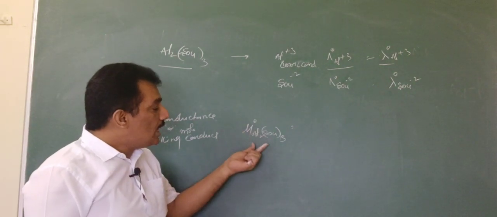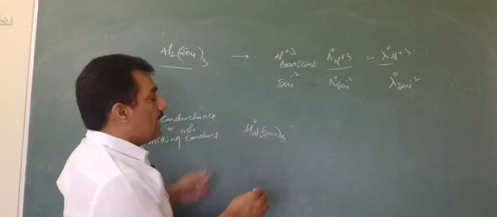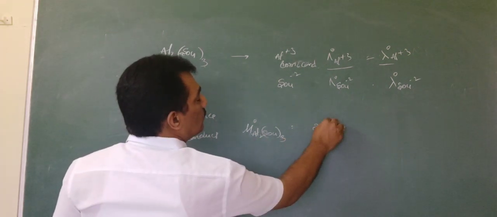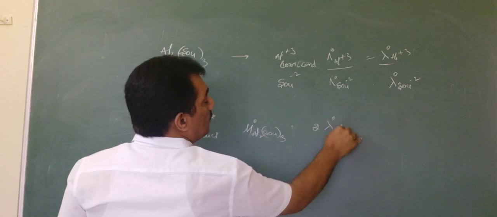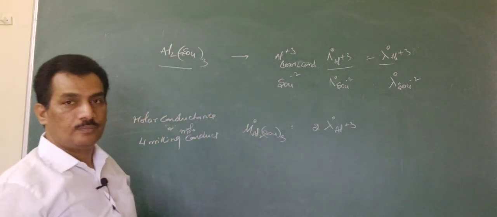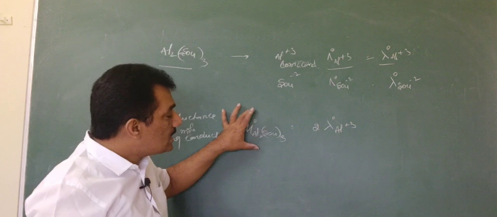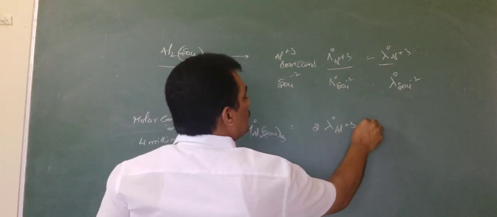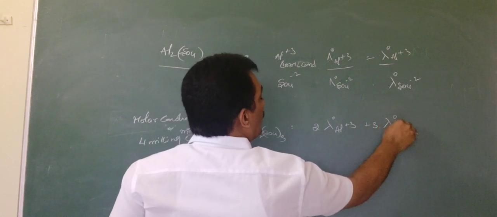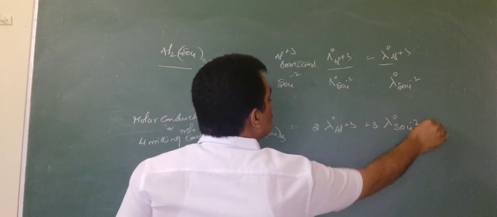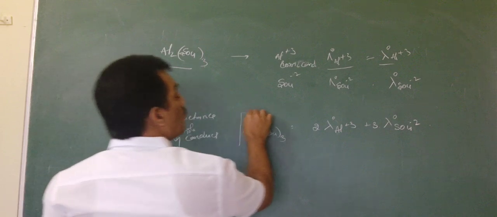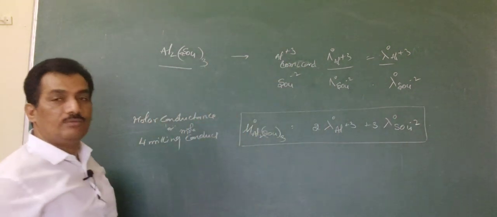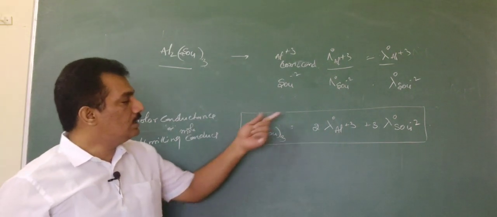Here this electrolyte has 2 Al³⁺ ions, so we have to consider 2 λ° Al³⁺, and this electrolyte has 3 SO4²⁻ ions, and thereby it is 3 λ° SO4²⁻. This is molar conductance from the ionic conductances of the ions present in the electrolyte